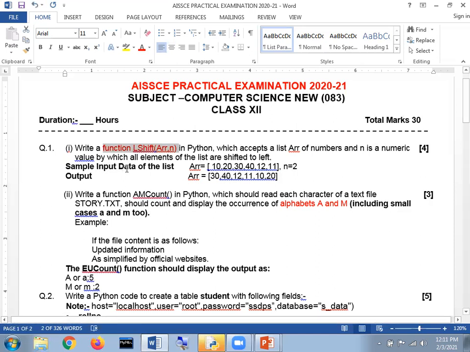Here it is a sample input data of the list. If we have the values 10, 20, 30, 40, 12, and 11, and if the value for n is equal to 2, so what happened? Here on the first and second location, we have the values 10 and 20. What happened here? They display the output as 30, 40, 12, 11, and after that they are going to display the values that will be 10 and 20.